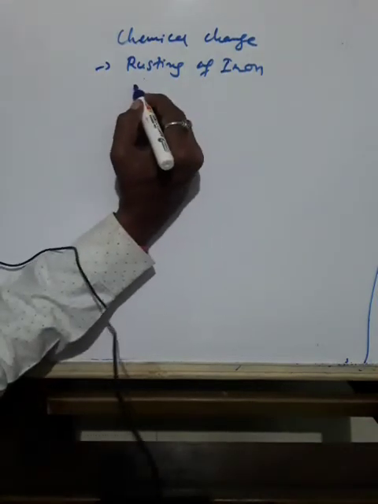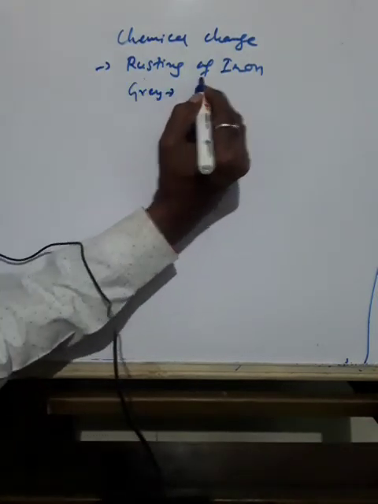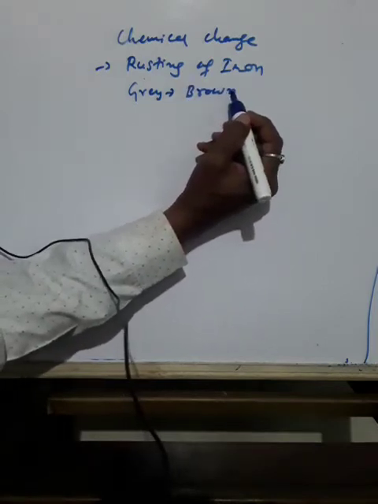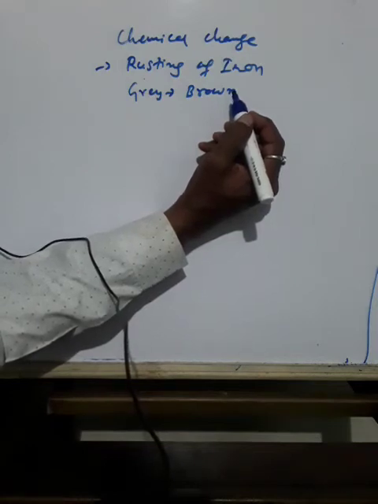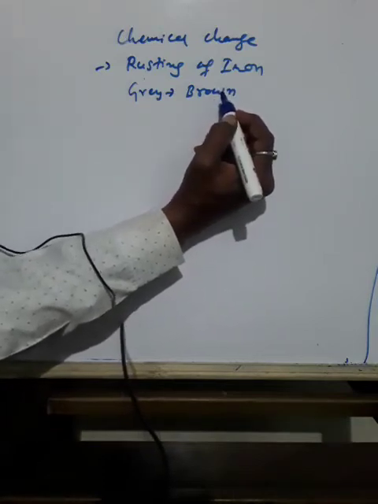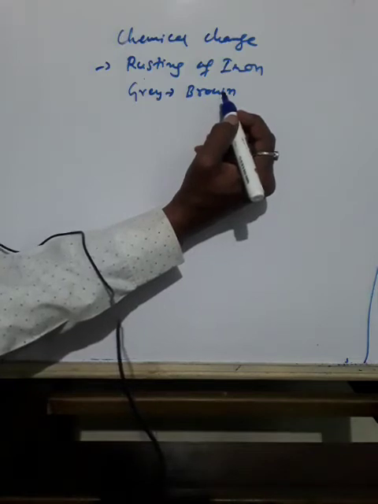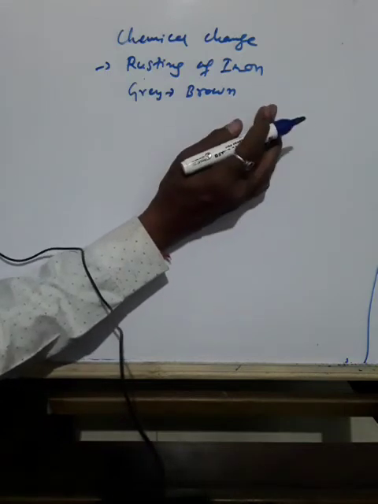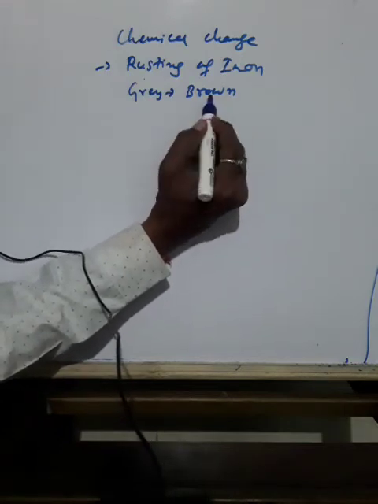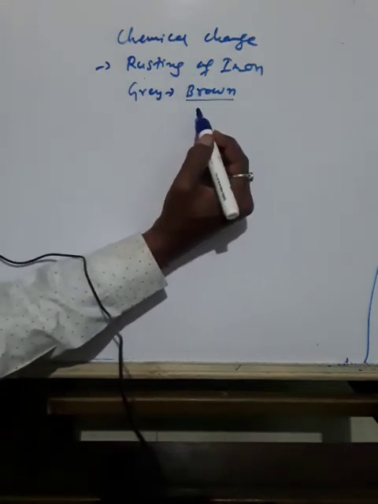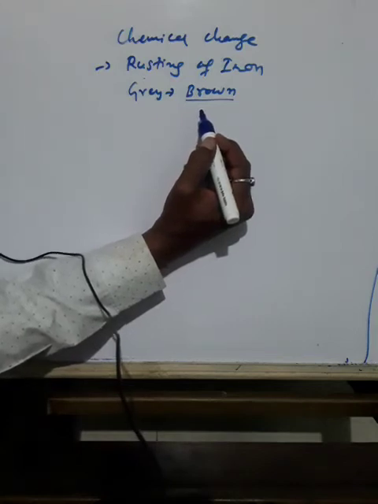So that color of iron which was grey earlier, it has become brown color. So this is the best example of chemical change. That's why if you take iron and keep it in the open for some time, it acquires a film of brown substance, a layer of brown substance. That substance is called rust, and the process is called rusting.